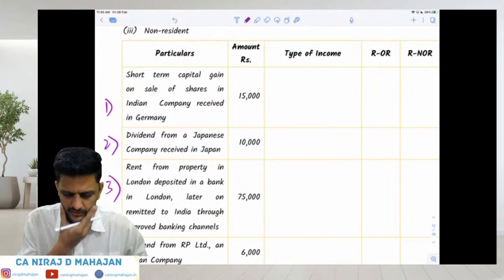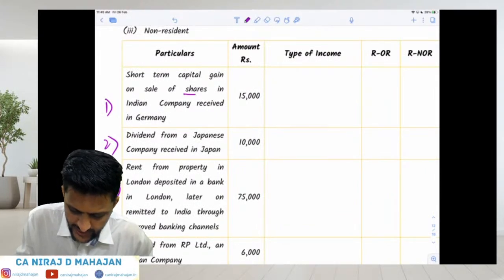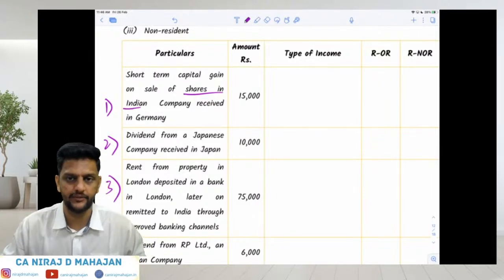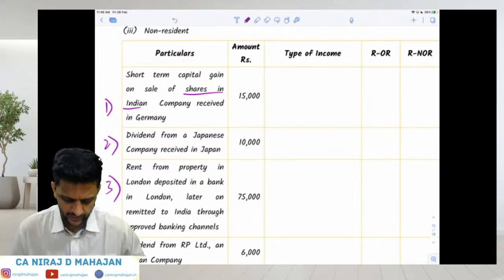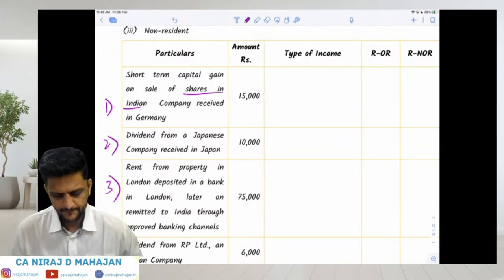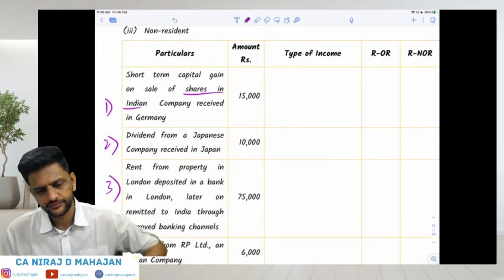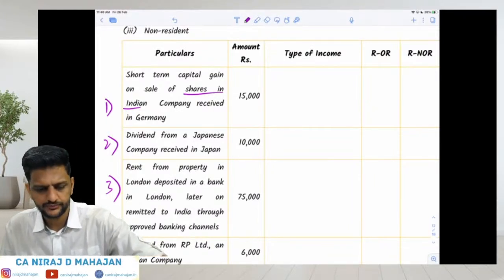Short-term capital gain on sale of shares of an Indian company, received in Germany. Tell me, bacho, is this Indian income or foreign income? Just tell me this. Quickly, I'll be waiting for your answers, all of you. Is this Indian income or foreign income?